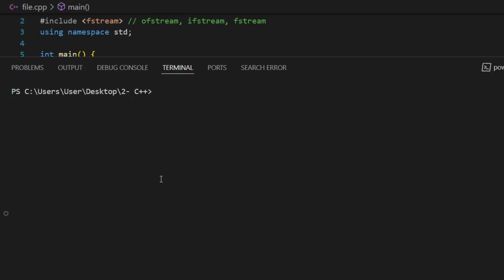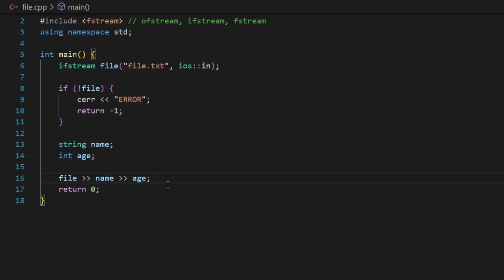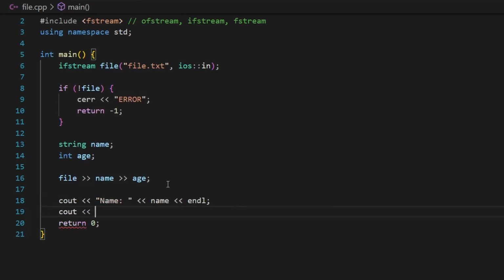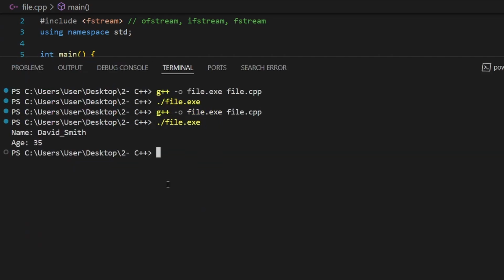So if I go ahead, compile my file like this and launch, as you can see, nothing happened because I didn't say cout name. I didn't print those variables. Okay, so I need to print these variables first in order to see what we got inside them. So name here and age like this. Okay, now let's compile my file again and launch. As you can see, name is David Smith, age is 35.